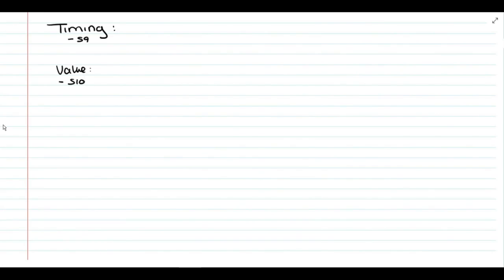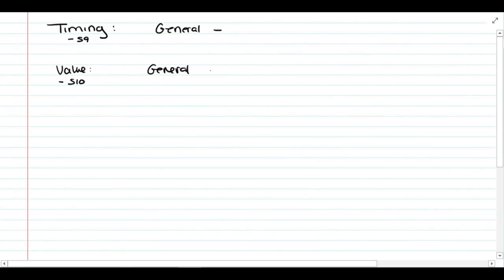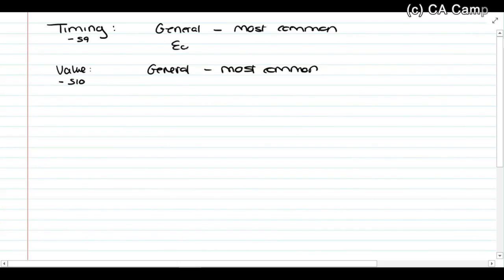Now, what I want you to remember is that we have the general rule for both of these. And these general rules are the more common rule, or the most common. So this is applicable to all transactions for VAT unless there's a specific rule. And the timing rule says it is the earlier of invoice or payment.